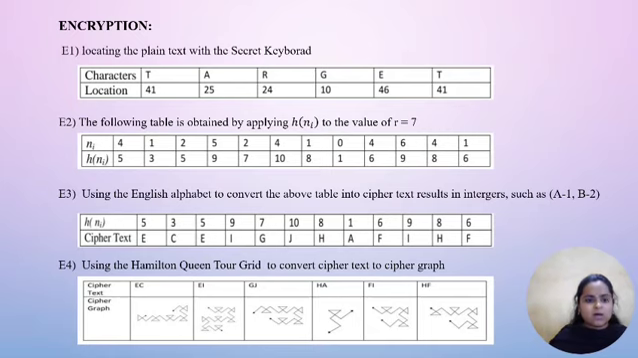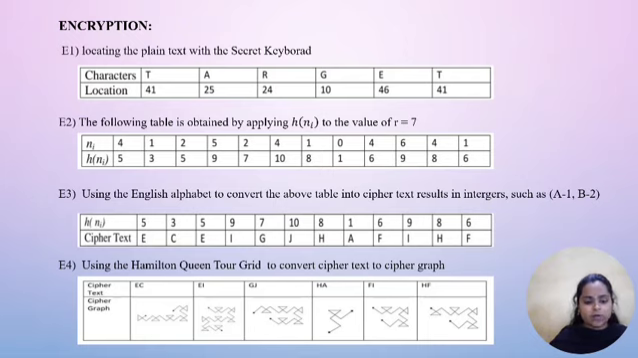So encryption: first step, locating the plain text with the secret keyboard, and second step, we follow from the table. The following table is obtained by applying h of 1, which is the algorithm of the encryption formula, to the value of r equal to 7, and next we use the English alphabet to convert the above table into ciphertext result in integers, such as a to 1 and b we take as 2, and proceeding like this.